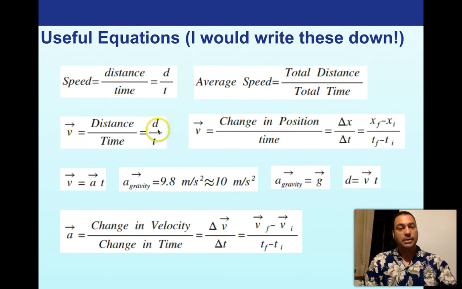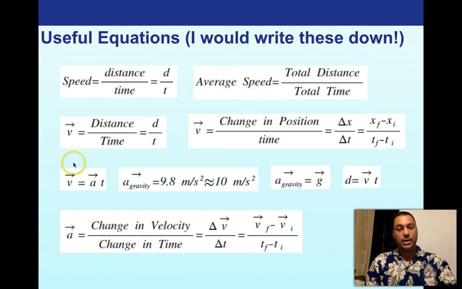Velocity is distance over time, but remember, this is directional velocity. This is a vector as opposed to speed, which is not. Velocity can also be written as a change in position over time, or delta x over delta t, which equals x final minus x initial, divided by t final minus t initial.